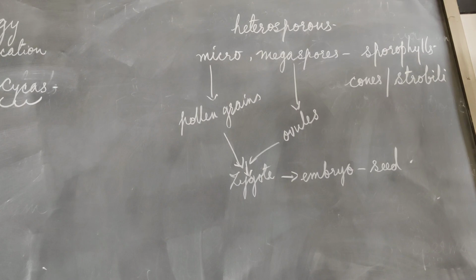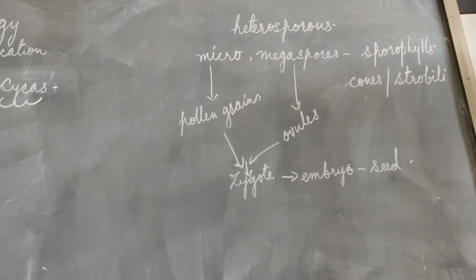Then medicinal uses also come from these gymnospermous plants. Some of them produce a medicine called ephedrine. So ephedrine is an ingredient in cough syrup, used to treat asthma, bronchitis and so on. This ephedrine is extracted from the ephedra species of gymnosperm.